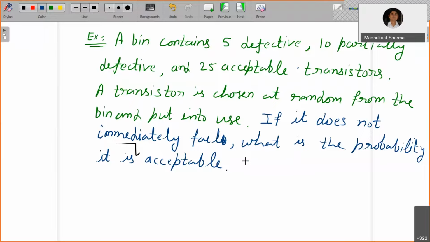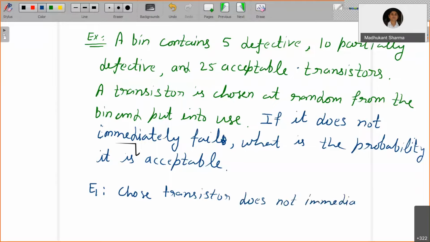So given that it does not immediately fail, let E1 be the event that the chosen transistor does not immediately fail.